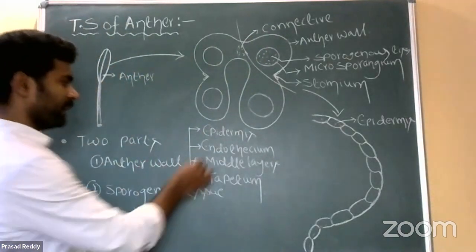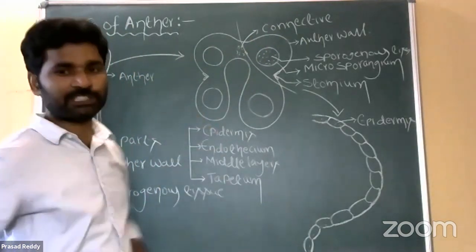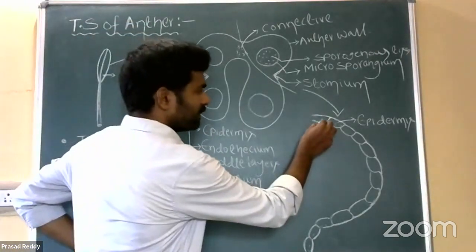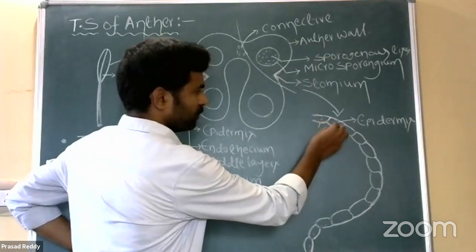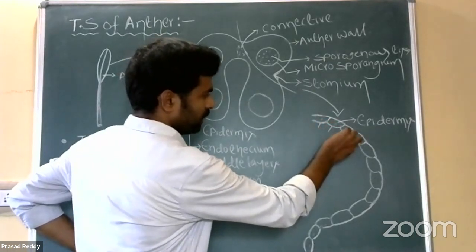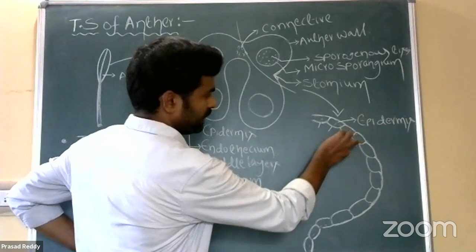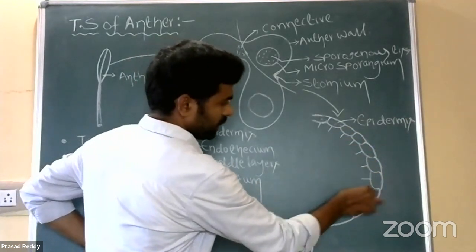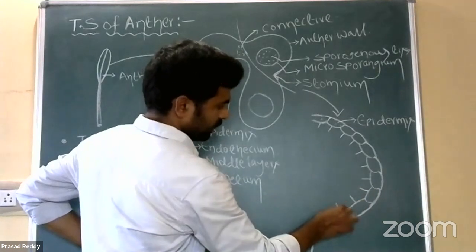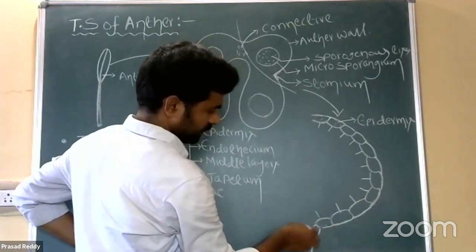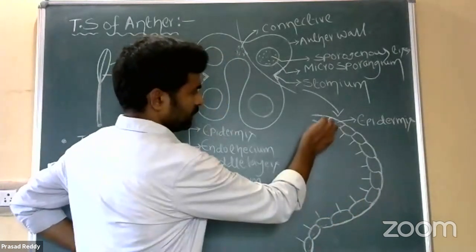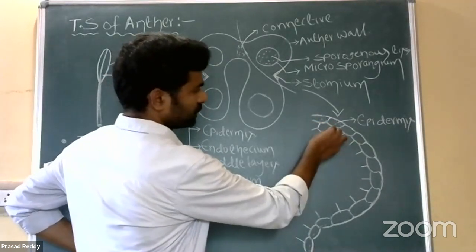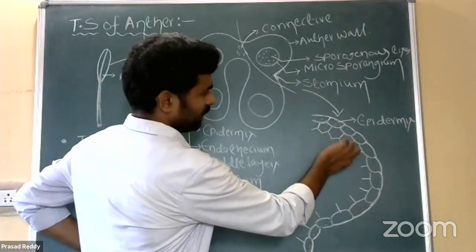Then come to the second one. What is it? Endothecium. See, radially elongated cells which are present below the epidermis are called endothecium. Endothecium is present below the epidermis and is composed of radially elongated cells.